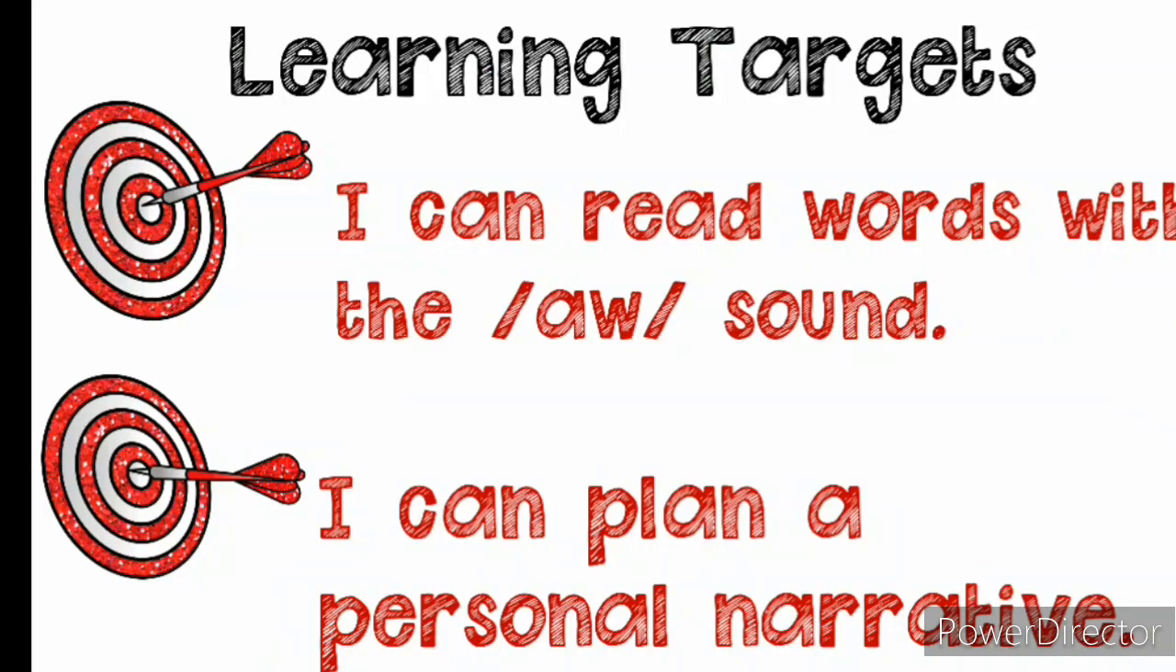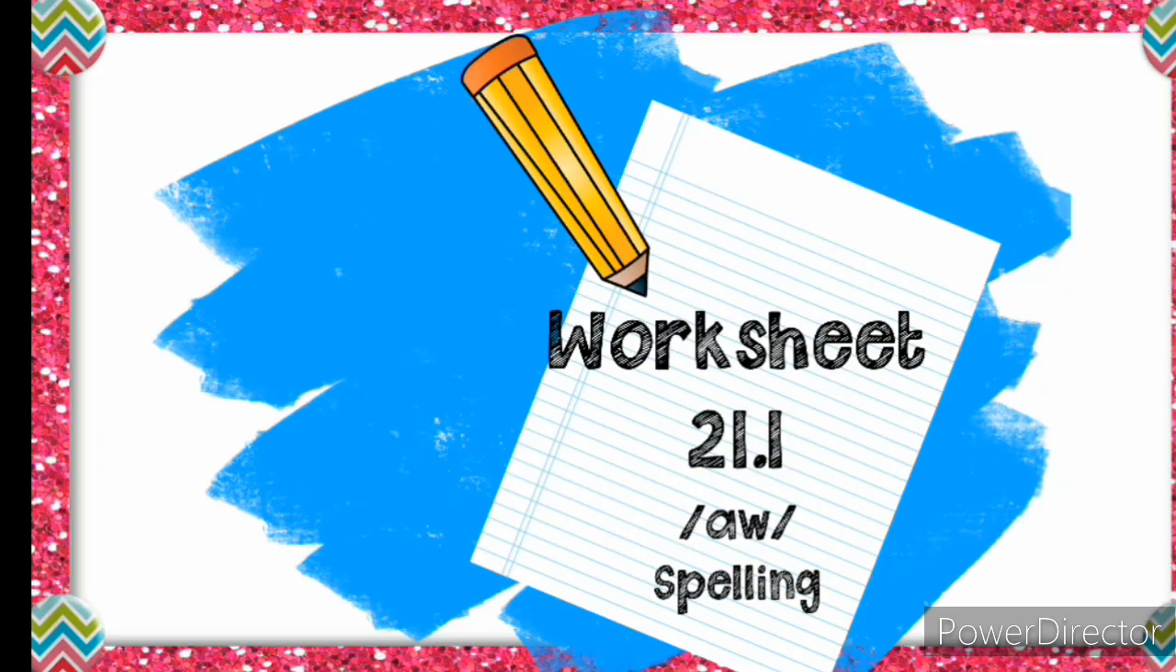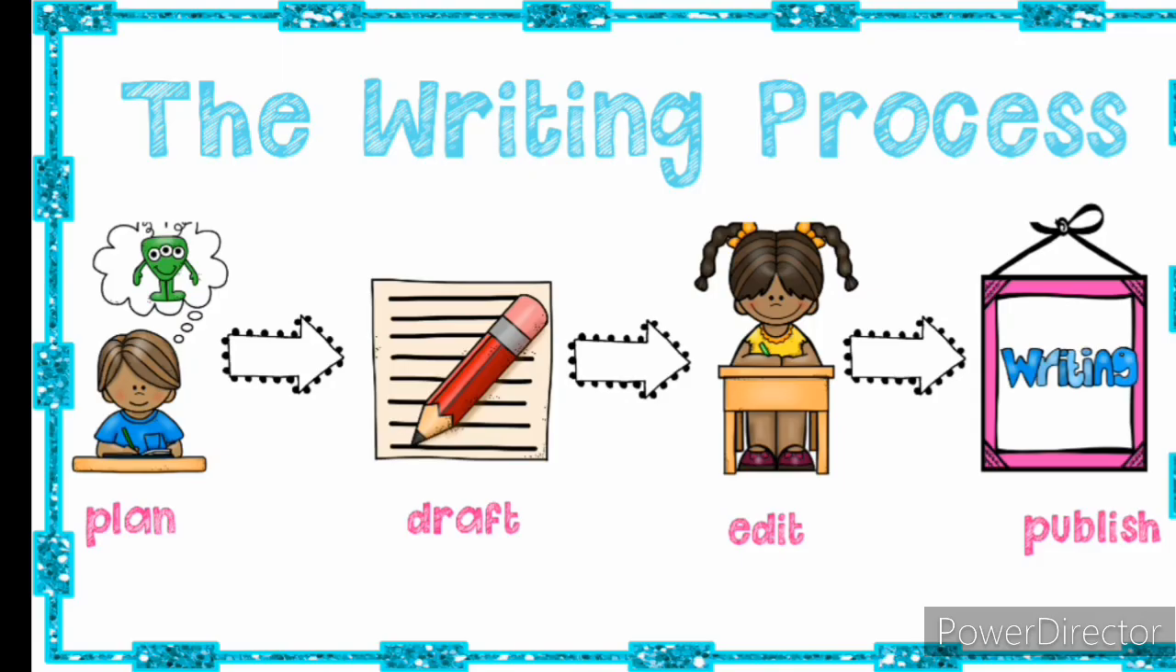Today our learning targets are: I can read words with the R sound. I can plan a personal narrative. Now look at our spelling tree. Let's review our spelling trees for the R sound. Now let's look at worksheet 21.1 for R spelling.